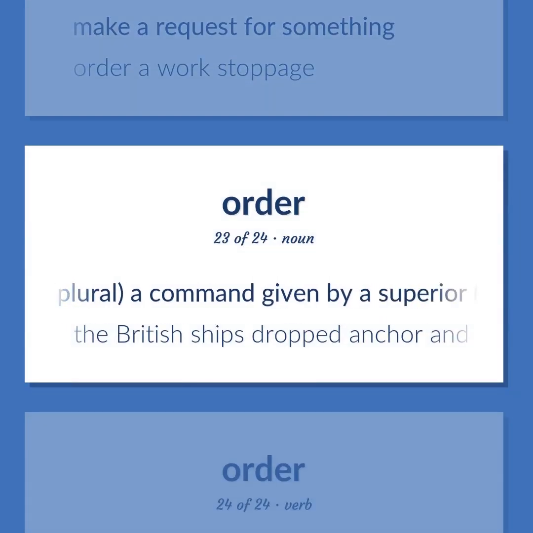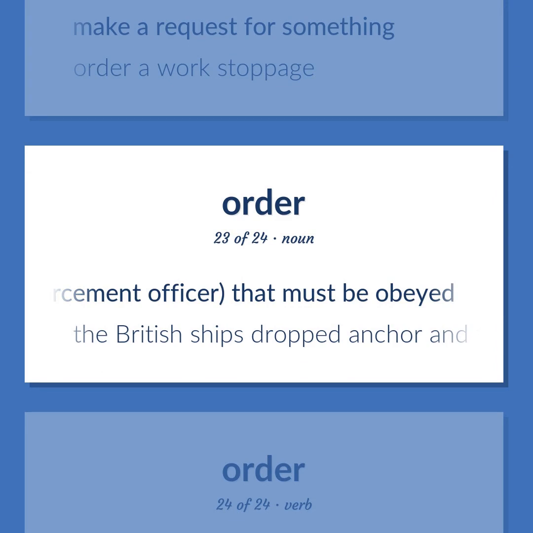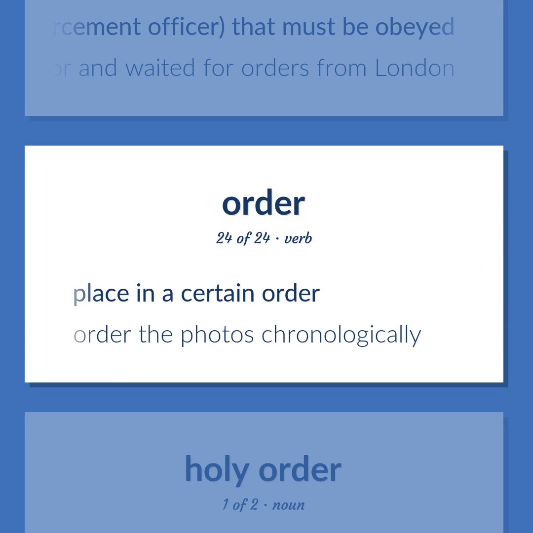Often plural, a command given by a superior, e.g., a military or law enforcement officer, that must be obeyed. The British ships dropped anchor and waited for orders from London. Place in a certain order. Order the photos chronologically.